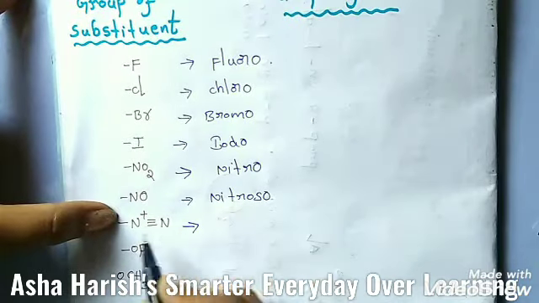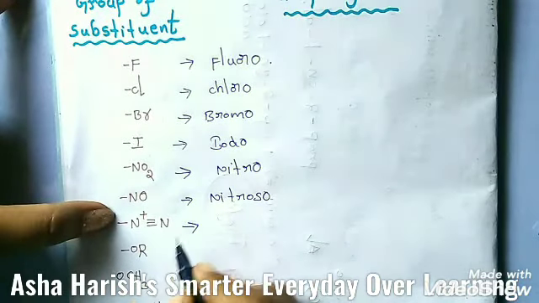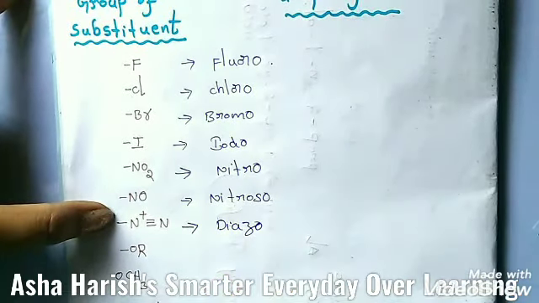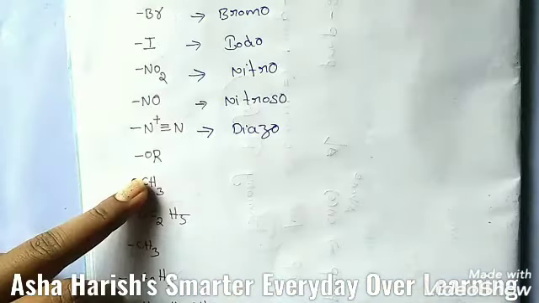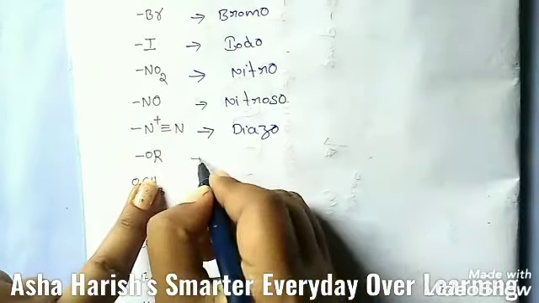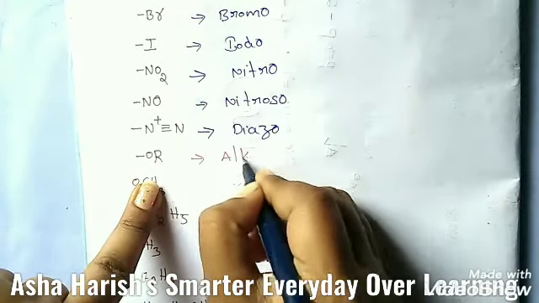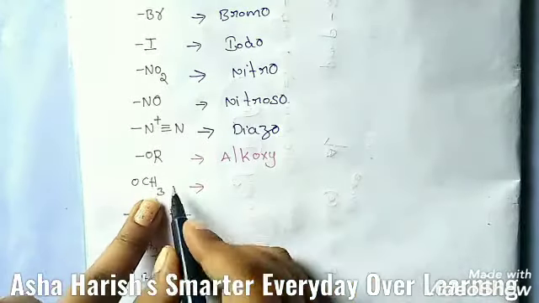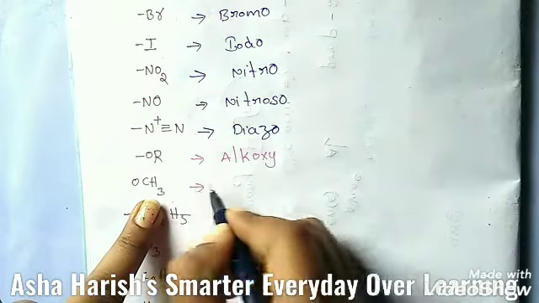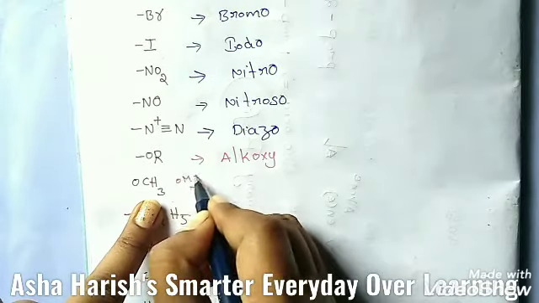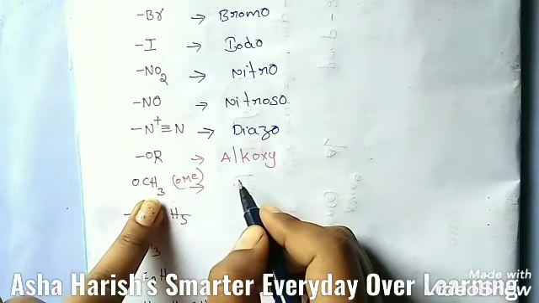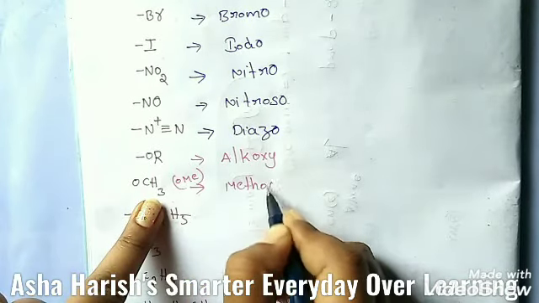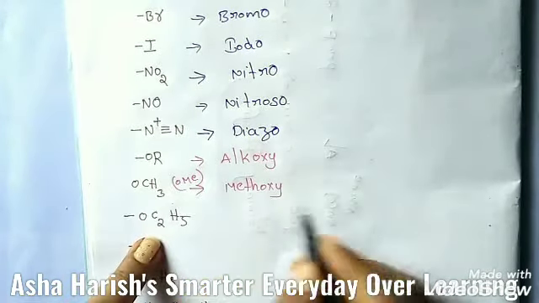And for example, N plus ion and triple bond, N is located, diazo. Simply OR is located, you can write alkoxy as the secondary prefix. And if it is OCH3, this is OMe also, we can represent it like that in a molecular formula. Then it should be the methoxy group, right?